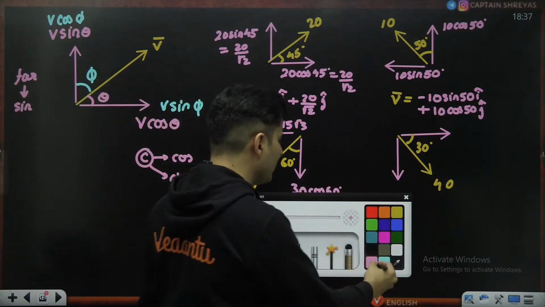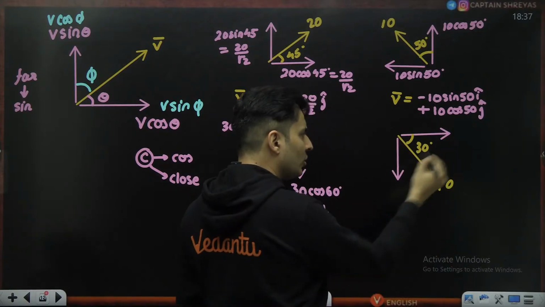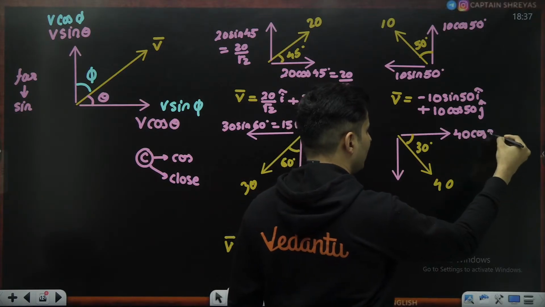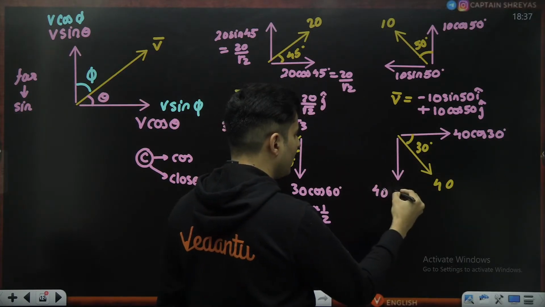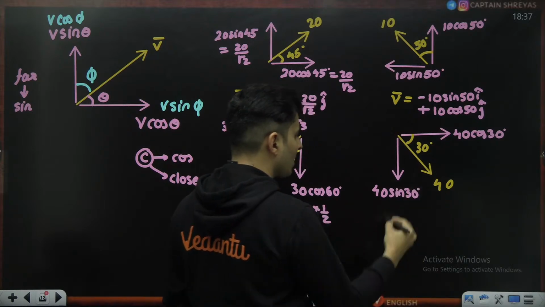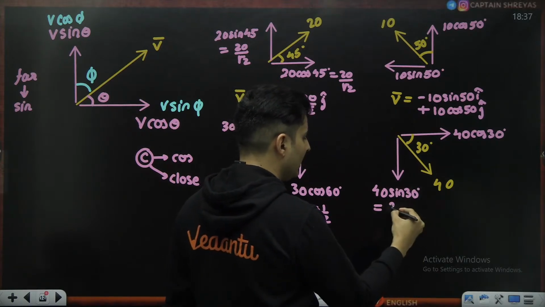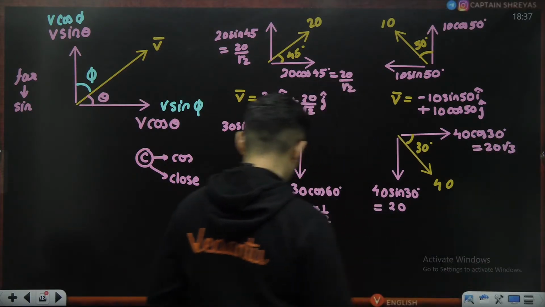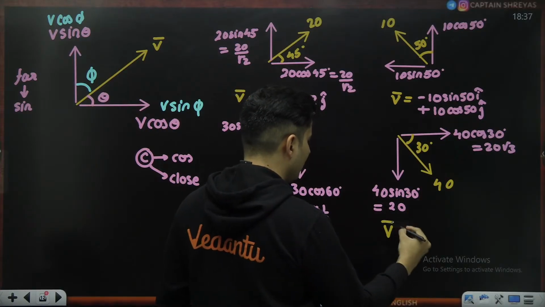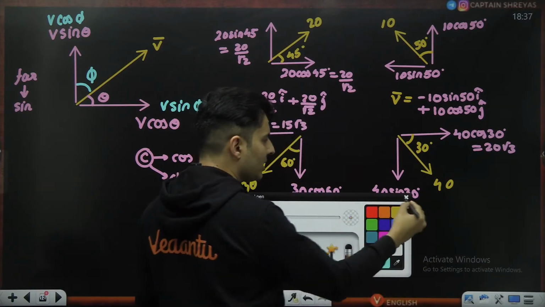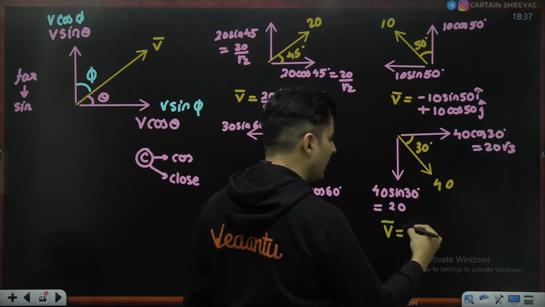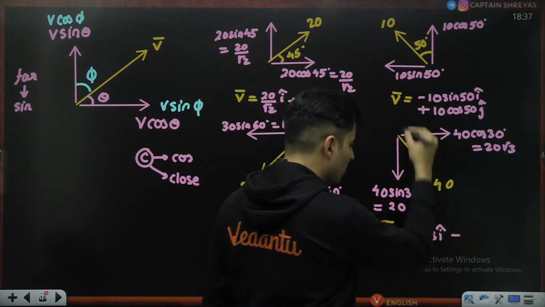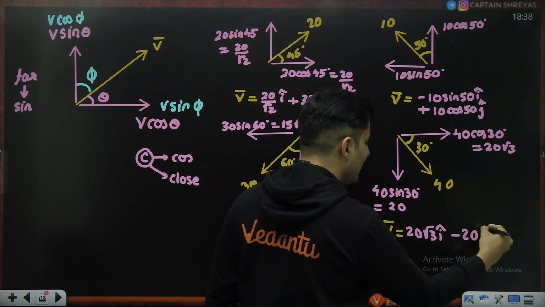Similarly, over here, my dear students, this 40 will be split into two components. This is the closer component, so this will be 40 cos 30, and this will be nothing but 40 sine of 30. So sine 30 is half, so it will be 20. This cos 30 is root 3 by 2, so it will be 20 root 3. So if somebody asks you what is the total vector in ijk unit notation, in x direction it is positively oriented, so 20 root 3 i cap. This is in the negative j direction or negative y axis, so minus 20 j cap.